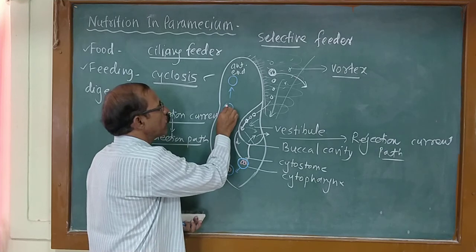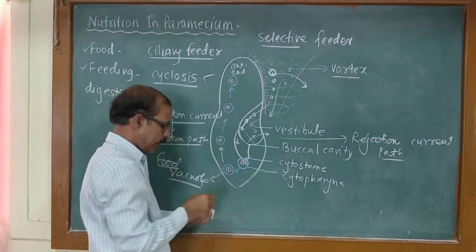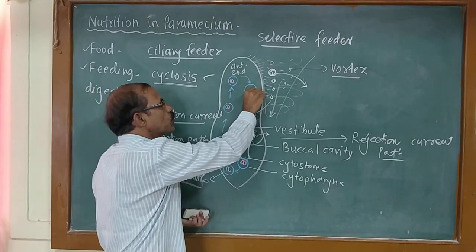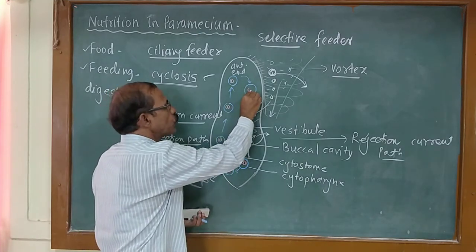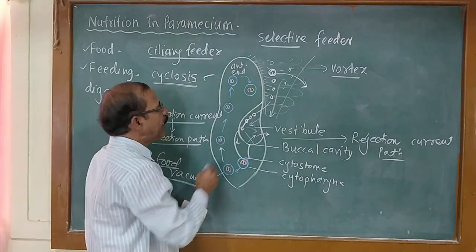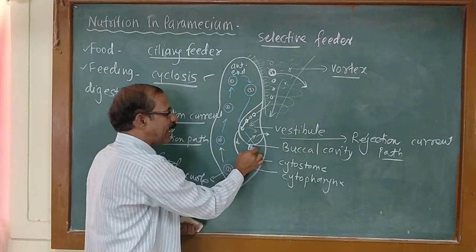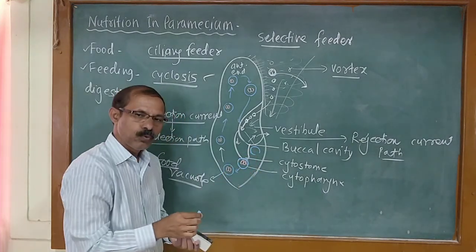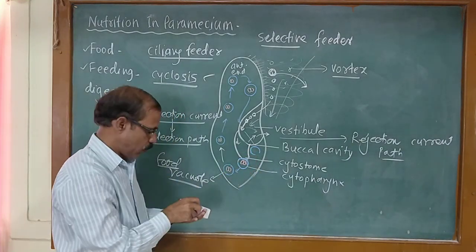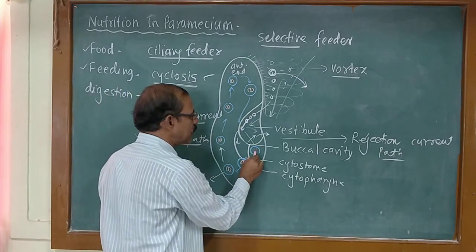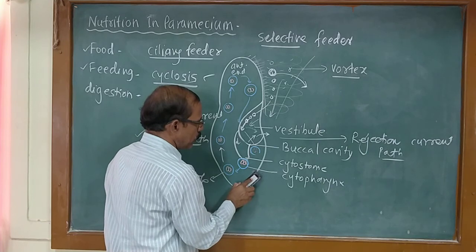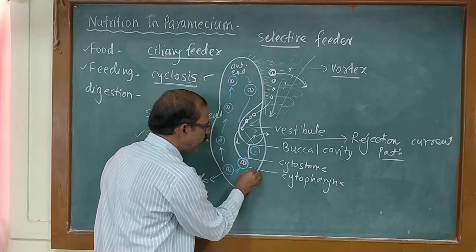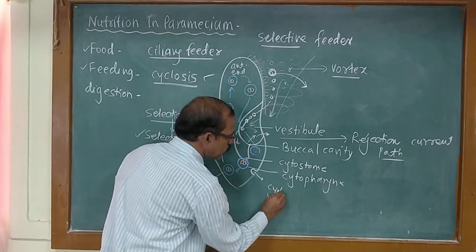Food vacuole carried toward the anterior end. At the anterior end, it again turns toward the posterior side, and finally toward the oral side again. Up till now, the food is digested, and whatever undigested food particles are present inside the food vacuole, it is thrown out by a loose pellicle. It is called cytopage.